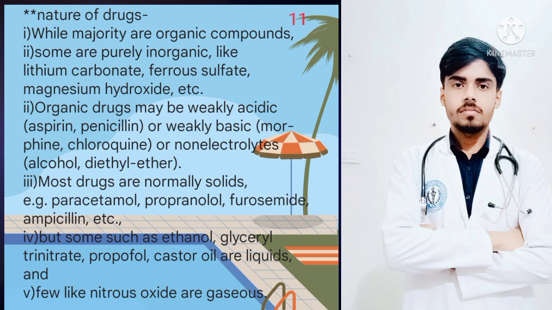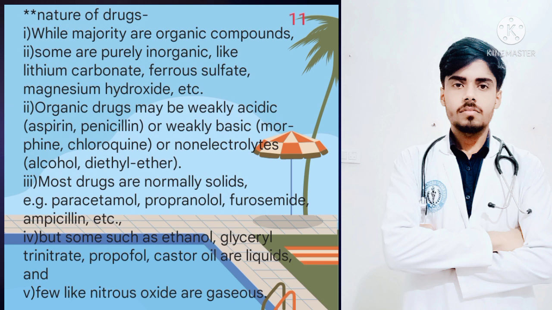Now we will discuss the nature of drugs. While the majority are organic compounds, some are purely inorganic, like lithium carbonate, ferrous sulfate, magnesium hydroxide, etc. The organic drugs may be weakly acidic, such as aspirin, penicillin, or weakly basic, such as morphine, chloroquine, or non-electrolytes, such as alcohol and diethyl ether.